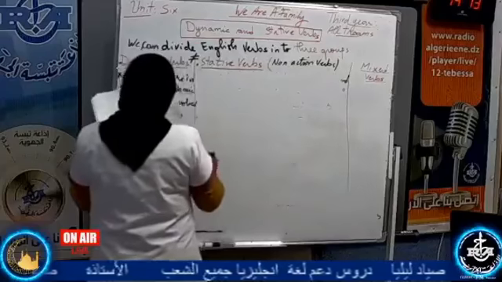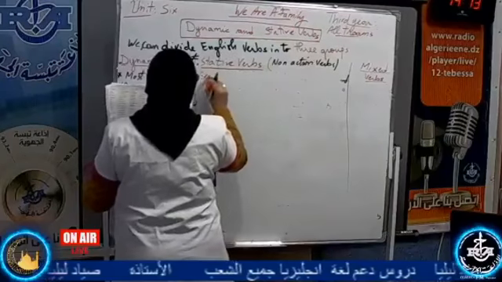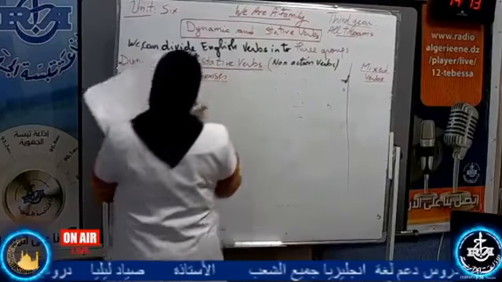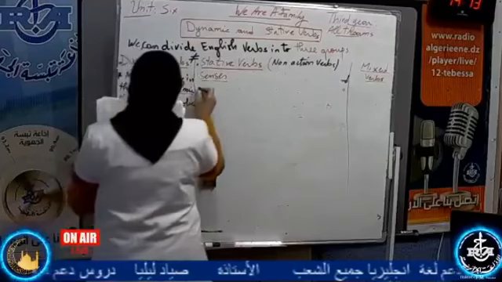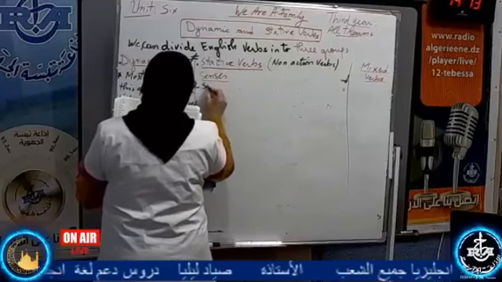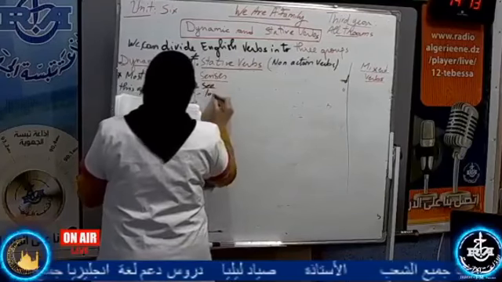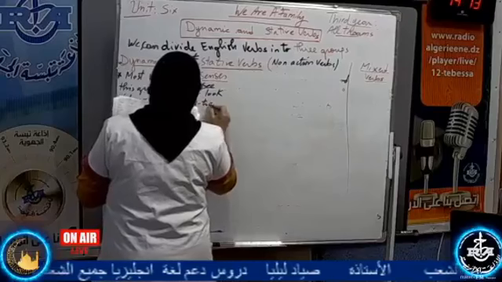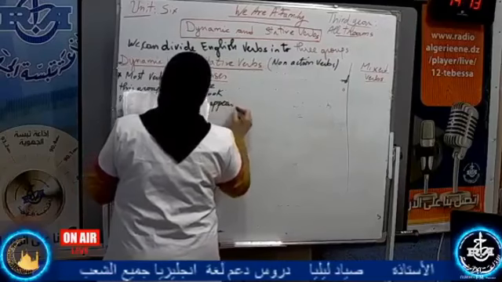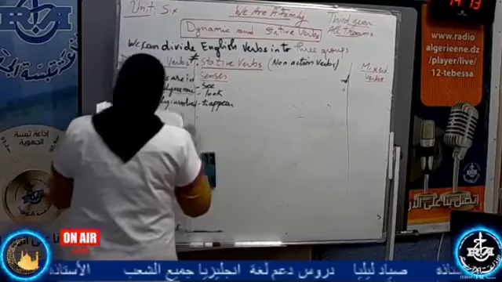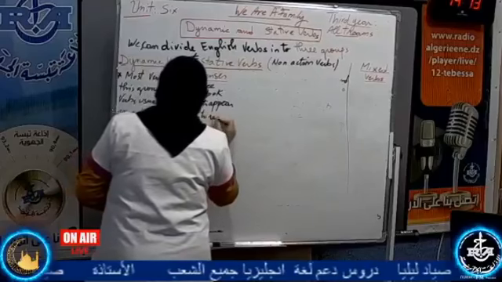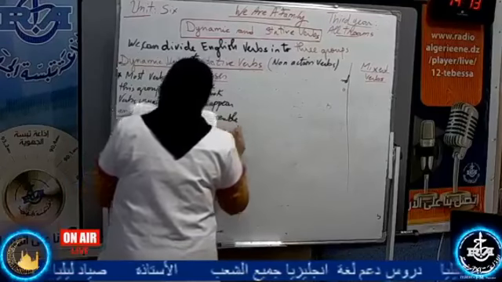First, we have verbs of senses. We have the verb to see, to look, to appear, to resemble, to seem,